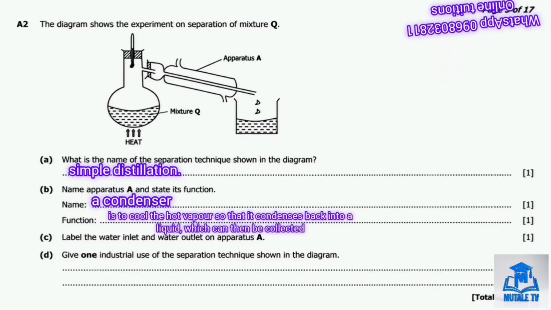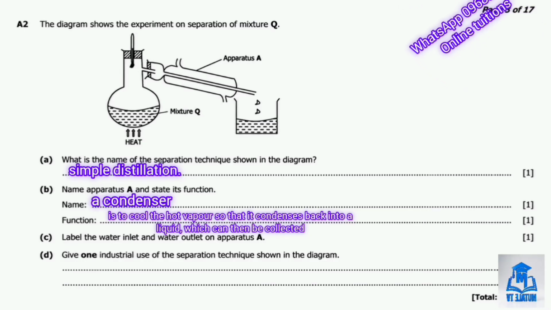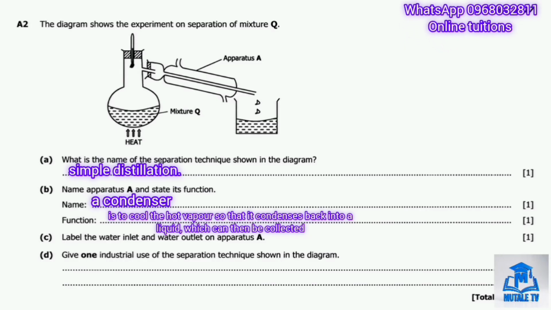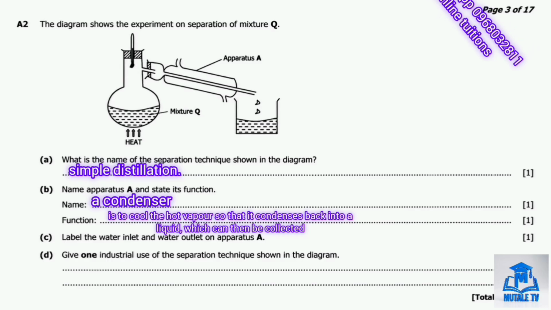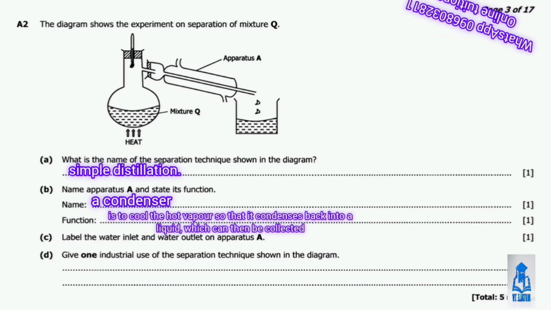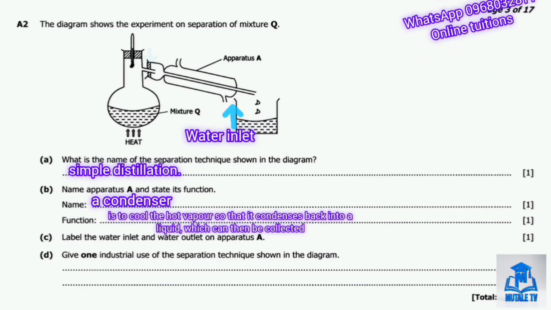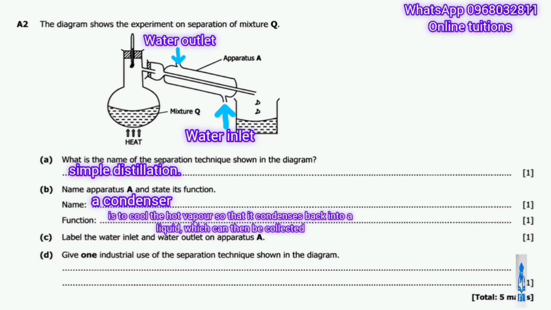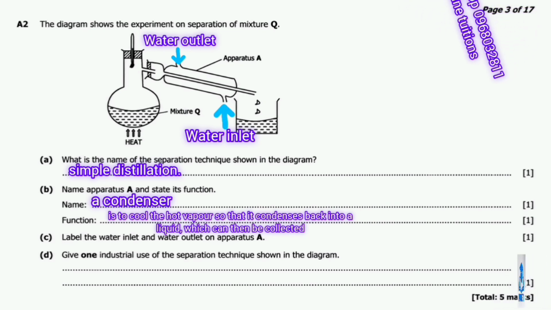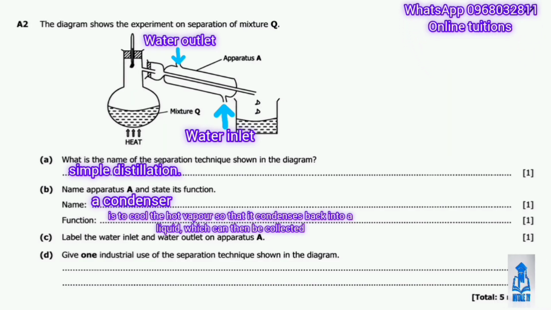Okay, moving on to part C. So part C asks us to label the water inlet and outlet on apparatus A. So the rule here is that the water always enters at the bottom of the condenser and leaves at the top. This is so that the condenser fills completely with water, giving the most efficient cooling, working against gravity rather than just running straight through. Okay, moving on to question D.